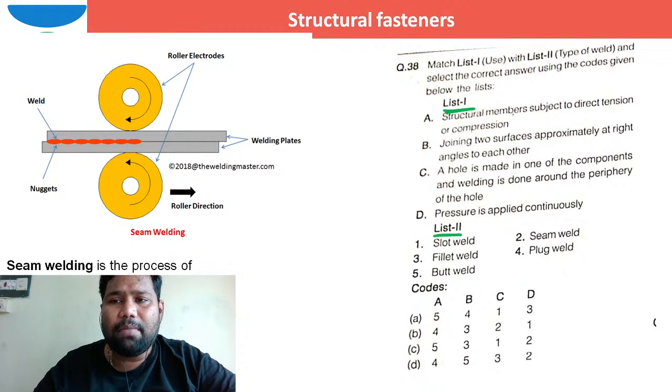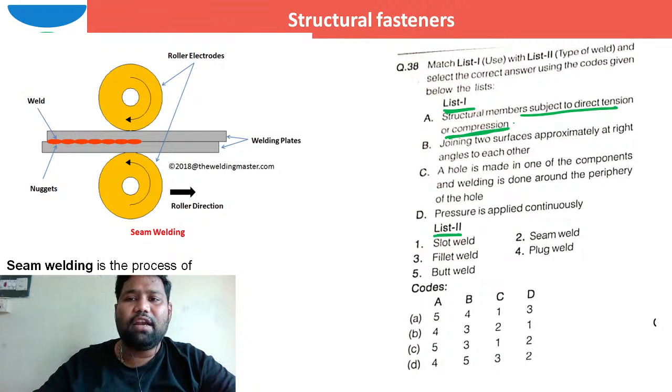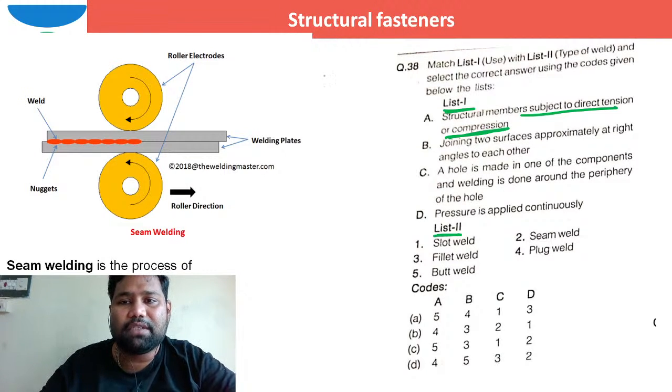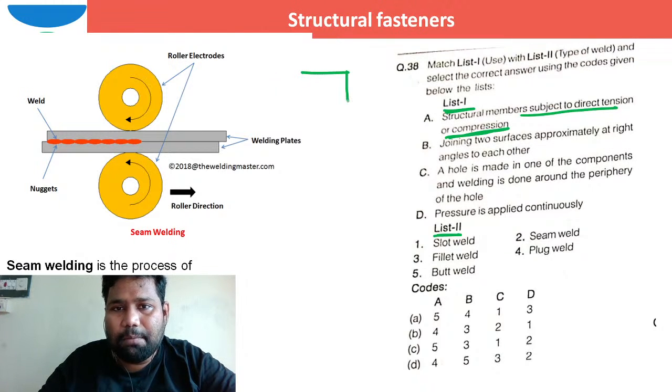Structural members subjected to direct tension or direct compression. In which type of weld will the structural members and the weld be subjected to either direct tension or direct compression? In case of butt welds only, it is possible. This is one plate in plan, and this is another plate in plan.